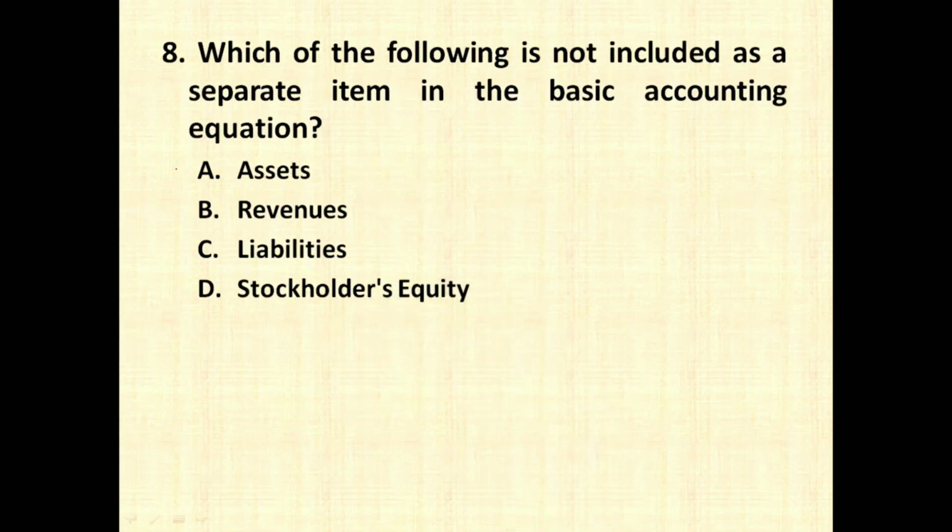Which of the following is not included as a separate item in basic accounting equation? Asset, revenue, liability, stockholders' equity. So if you remember the basic accounting equation, which says that assets are equal to liabilities plus capital. Capital is nothing but it is the stockholders' equity. So therefore revenue is not included in the accounting equation.